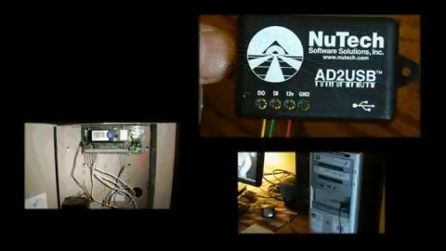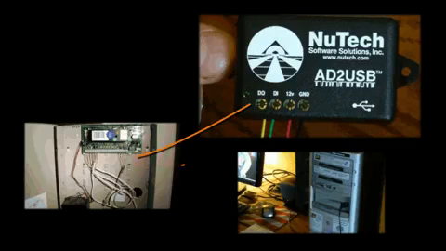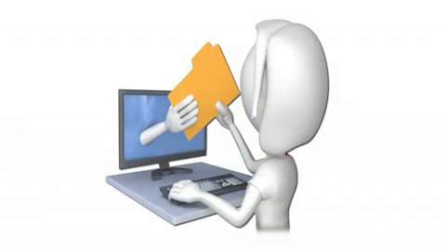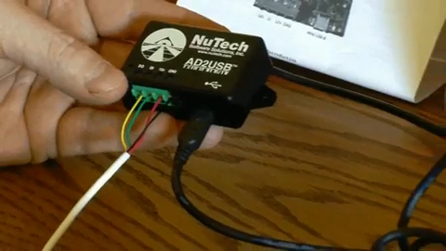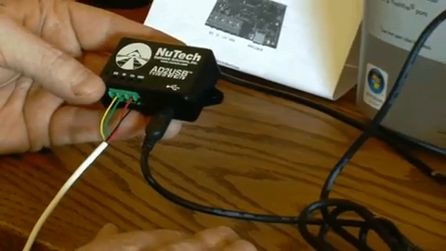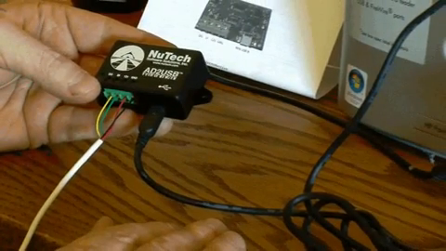This video shows you how to physically connect your AD2USB to your alarm panel and to your computer. Other videos show you how to find, download, and install the software for your operating system, Windows or Macintosh OS X. Feel free to pause this video when you need to complete a step. And here's what the AD2USB looks like coming out of the package.